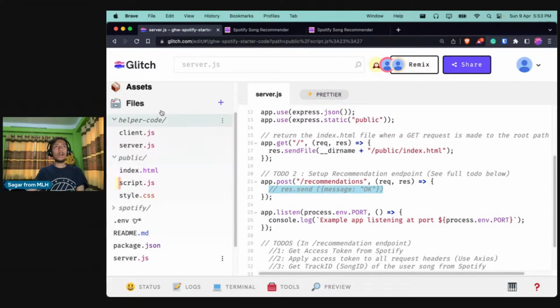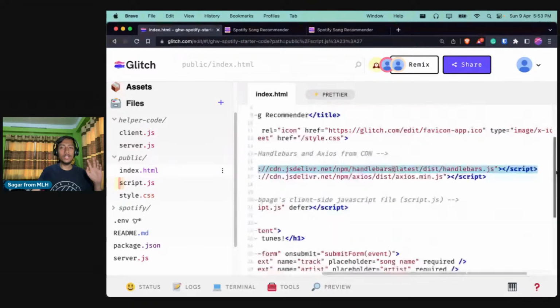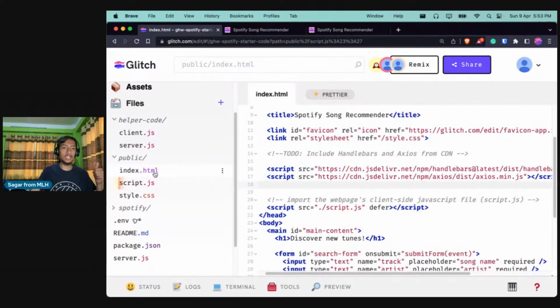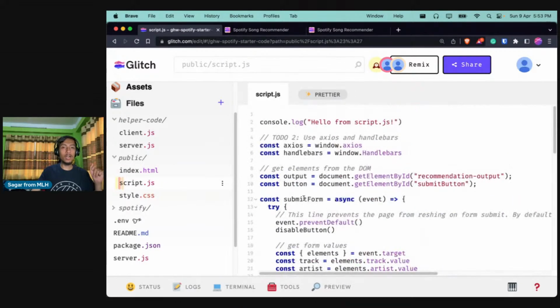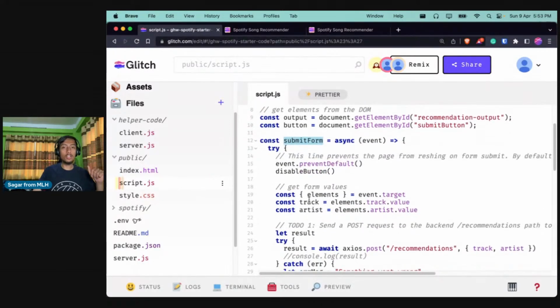So summarizing what we did till now, we imported the CDN for Axios and handlebars in our index.html page. And then in the front-end JavaScript, we have a submit form button, and we got the values of track and artist from the form.